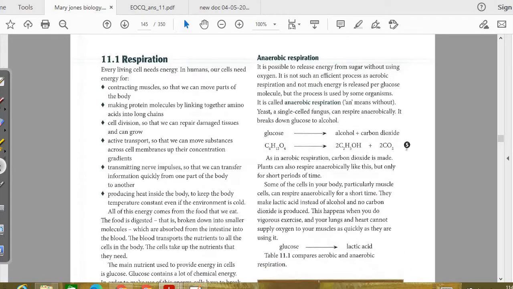In yeast, by the fermentation process, glucose breaks down into alcohol and carbon dioxide. So basically in both, but you need to mention that it is aerobic respiration in humans and anaerobic respiration in yeast, because in anaerobic respiration in humans, lactic acid is formed, not carbon dioxide. So you need to be aware and mention that in humans it is aerobic respiration, and in yeast, anaerobic respiration. So basically both.